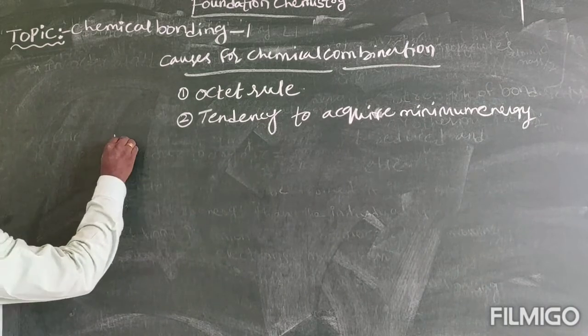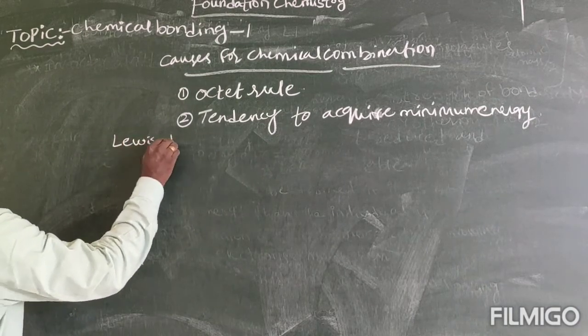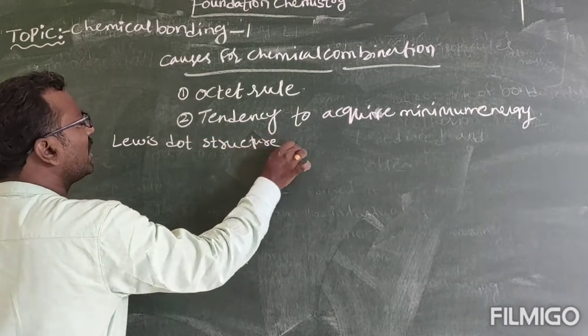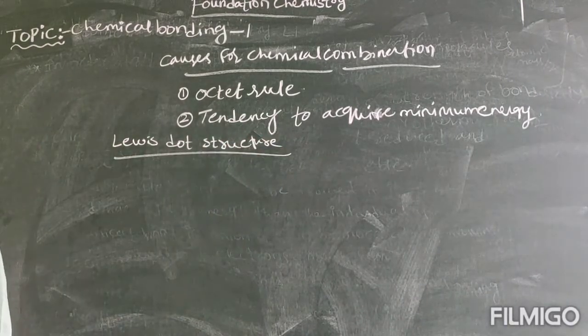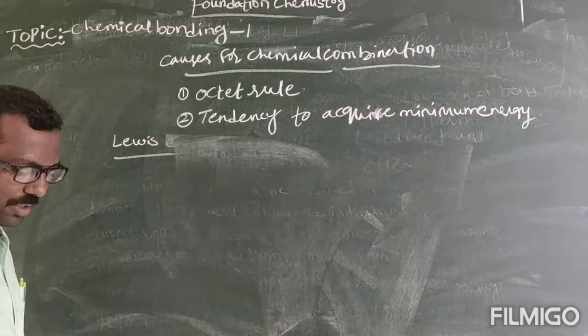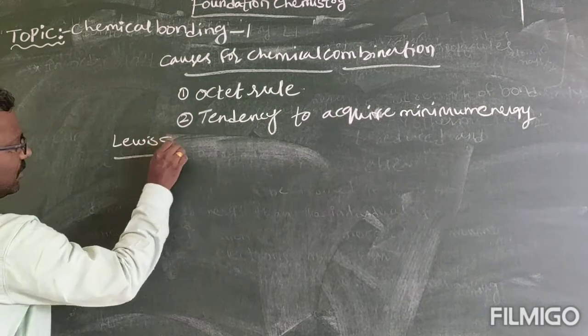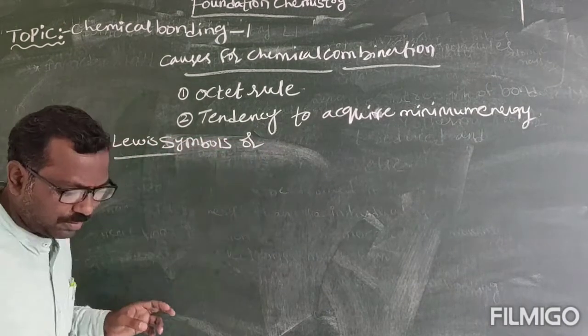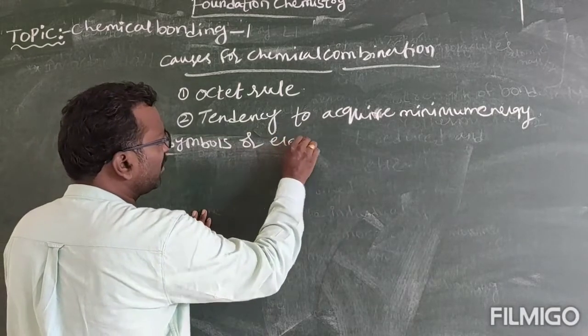And next, Lewis dot structures. So what is a Lewis dot structure actually? We will write directly Lewis symbols, or electron dot symbols.